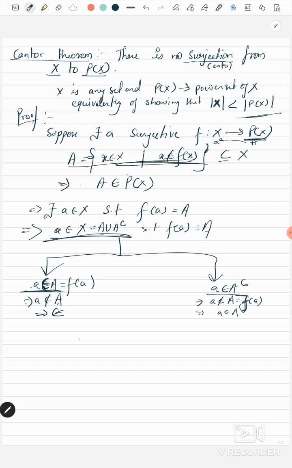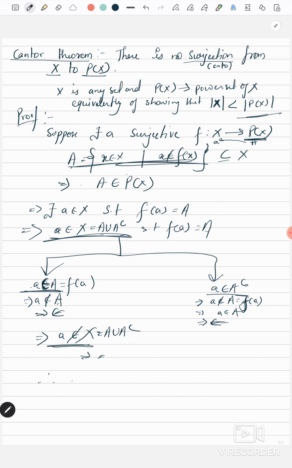From here you can see, which is a contradiction. So a does not belong to X, because if we say that a belongs to A, we get a contradiction, and if a belongs to A complement, we also get a contradiction. So a does not belong to A union A complement, which is X, which is a contradiction to f being a surjection. So our assumption is wrong.